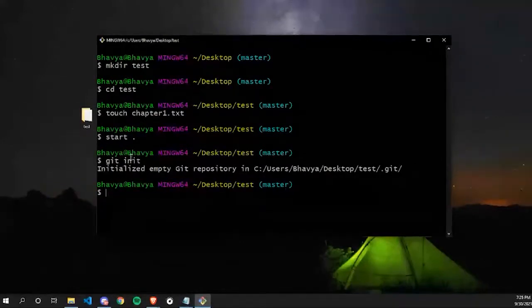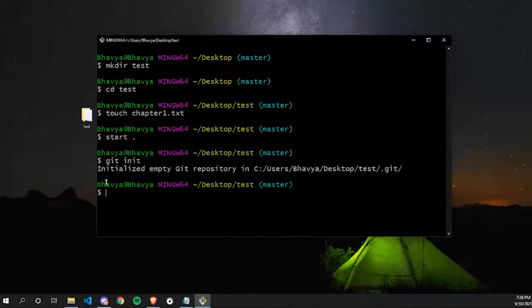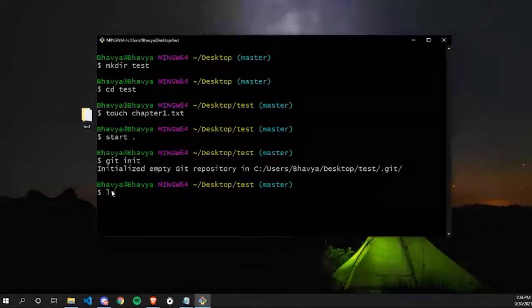So what is the work of .git folder? So basically .git folder contains all the information which is necessary for our project in version control, and it also contains the information about commits and remote repositories. So I can verify that this .git folder is made inside my test folder or not with the help of a command. So the command is ls -a.